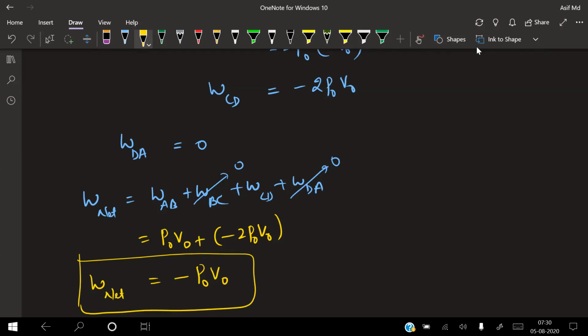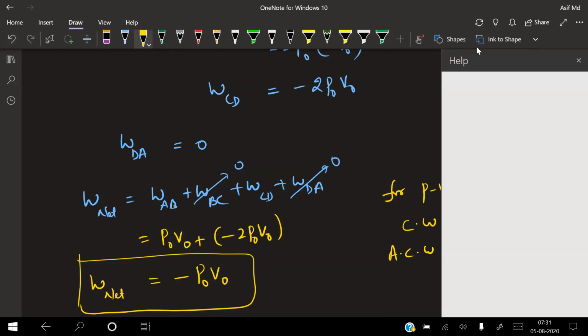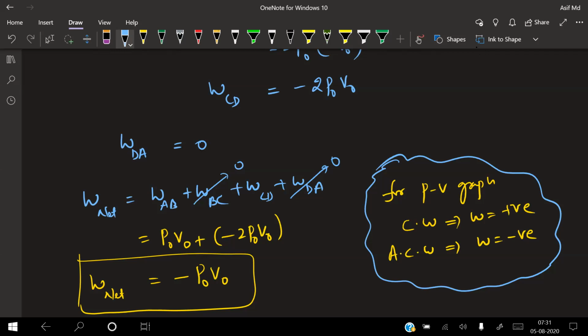Okay now? That means in a PV graph, if I'm going in the anti-clockwise direction, I can write one point. For a PV graph, if I'm going clockwise, work done will be positive. If I'm going anti-clockwise, work done will be negative. You will remember that. So that is the way we calculate the work done for the given condition.